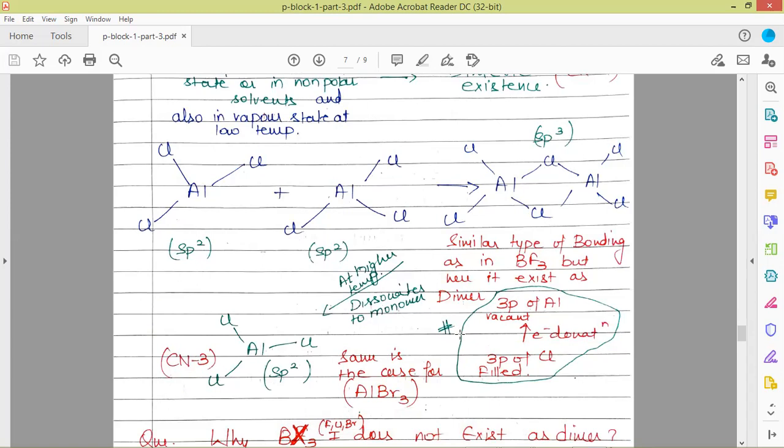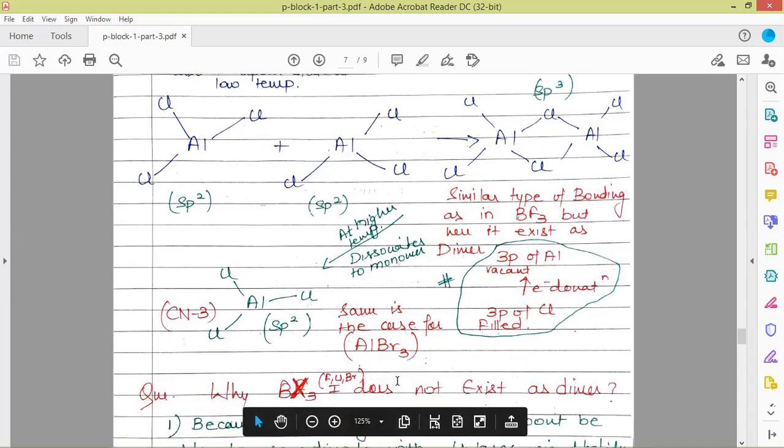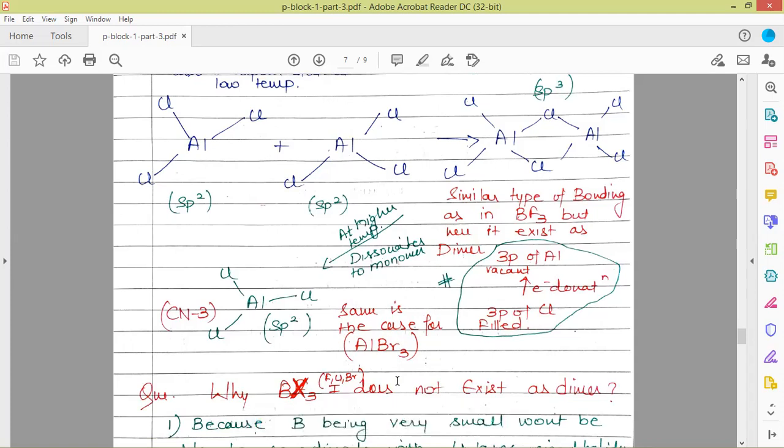There is an overlap and this dimer is formed. The hybridization changes from sp2 in the monomer to sp3 in the dimer. The same happens with AlBr3, which also exists as a dimer.